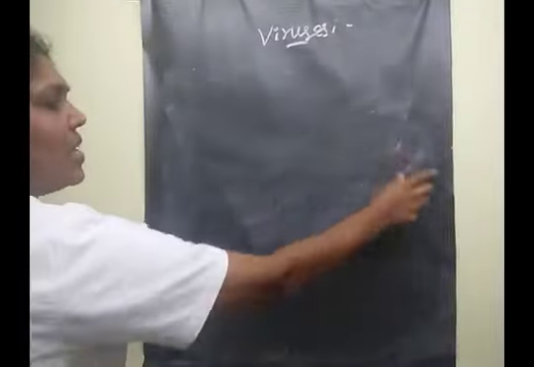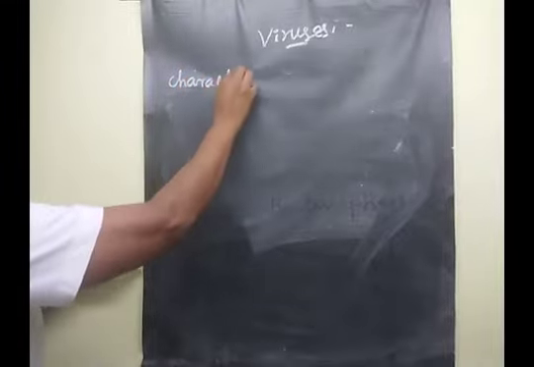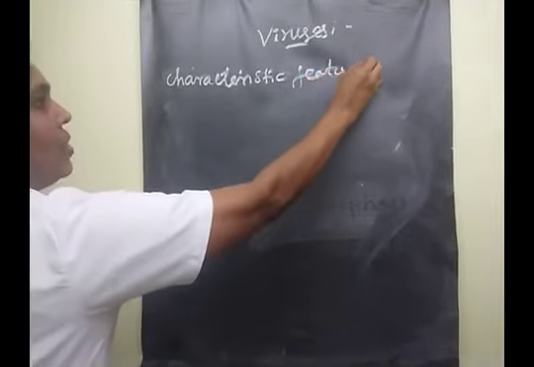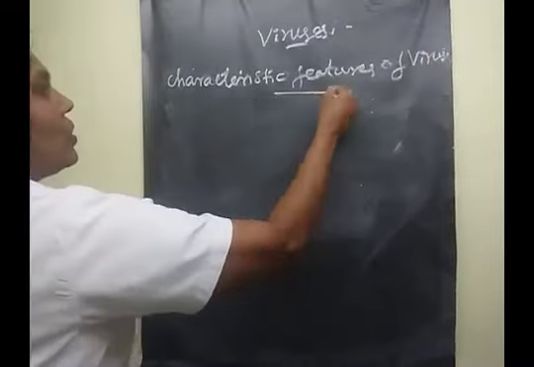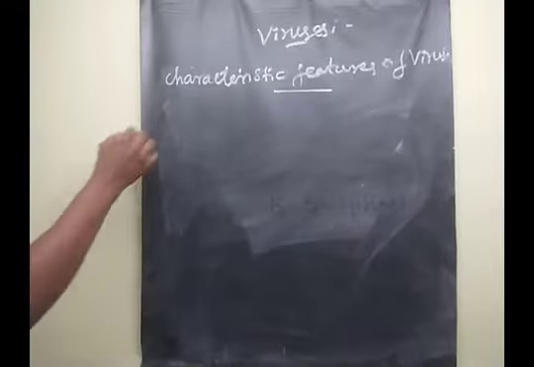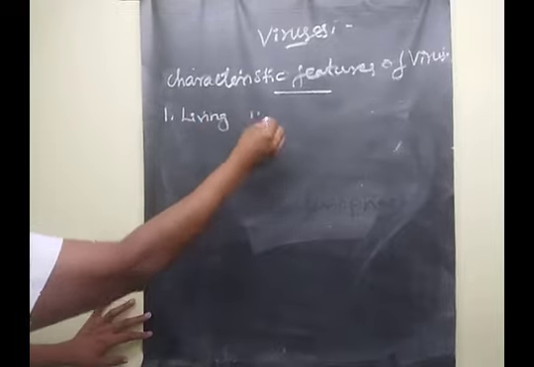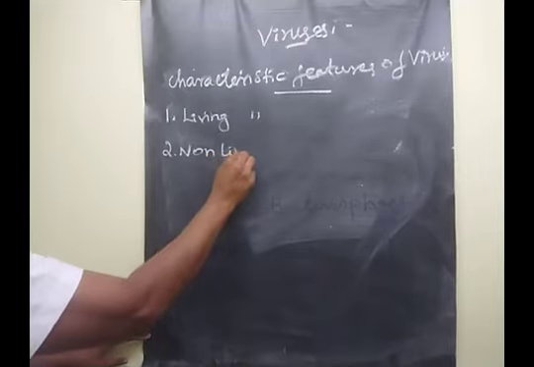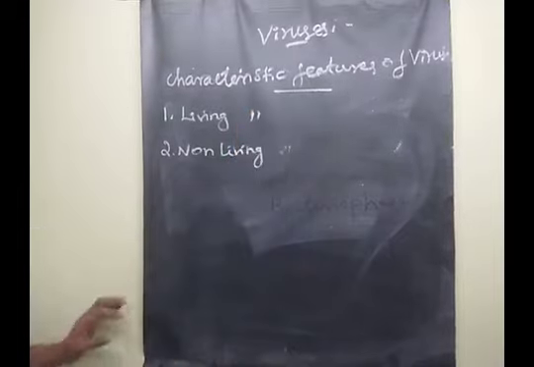The next topic we are going to learn is the characteristic features of viruses. The characteristic features of viruses are classified into 2, children. The first one is living characters, the living characteristic features of viruses, and the second one is non-living characters, the non-living characteristic features of viruses. Okay? There are 2 types of characteristic features.